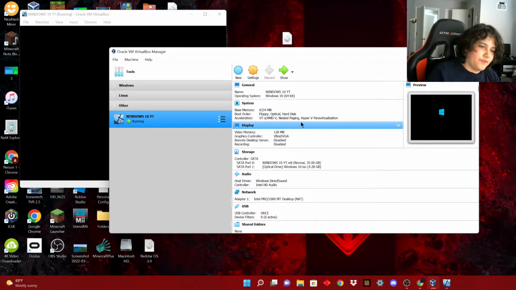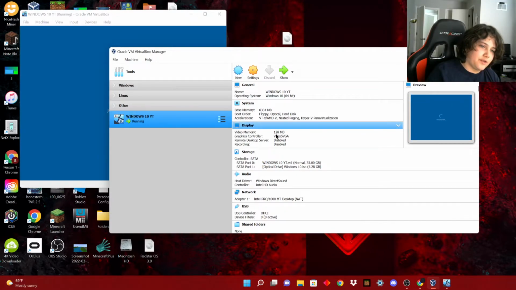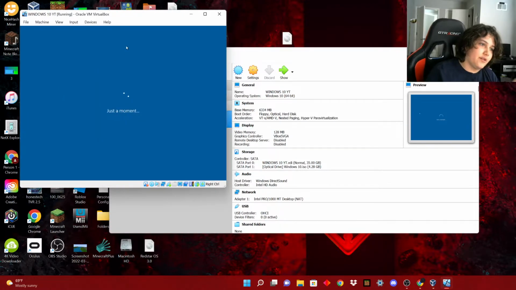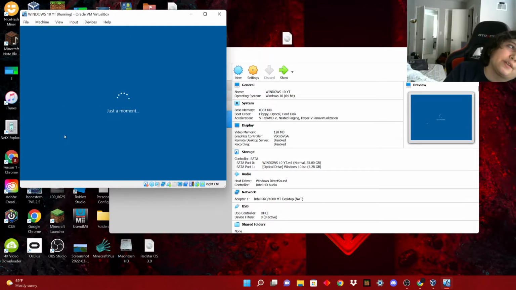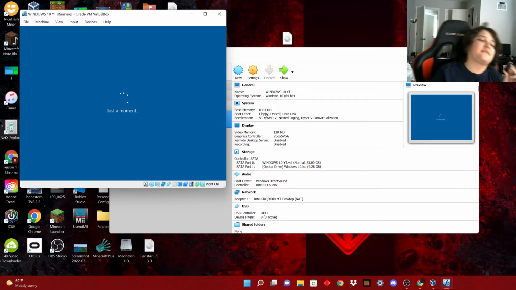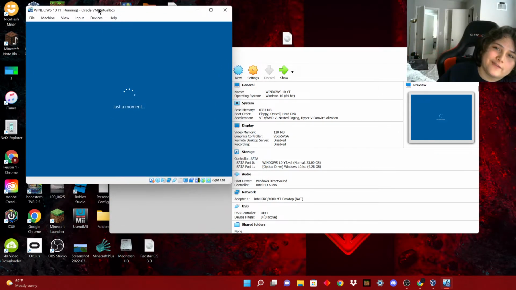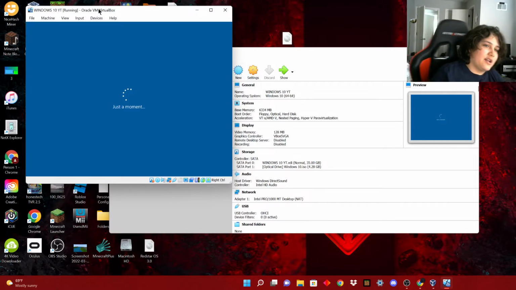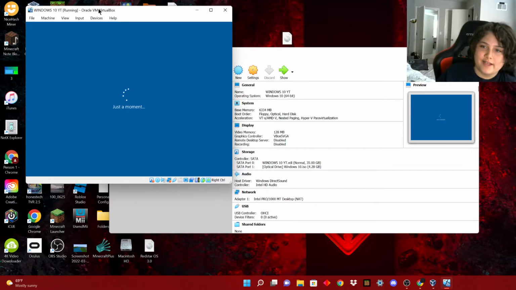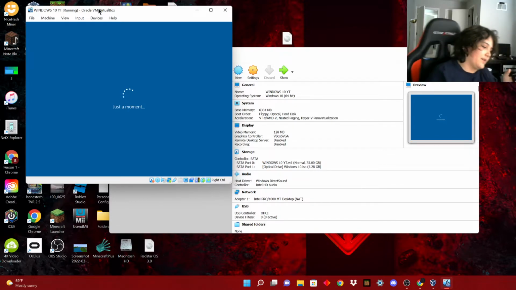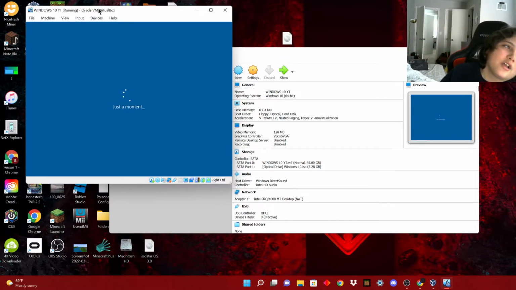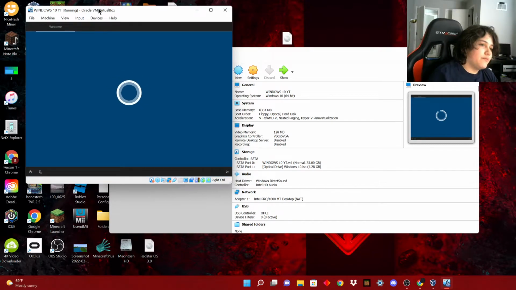But VirtualBox only supports up to 128 megabytes of video memory, so don't expect to be gaming or doing a lot of intensive tasks on here. I'm mostly just doing it for fun stuff. Maybe in a future video I'll show you how to install Red Star OS, the communist OS from North Korea. So yeah, it appeared.